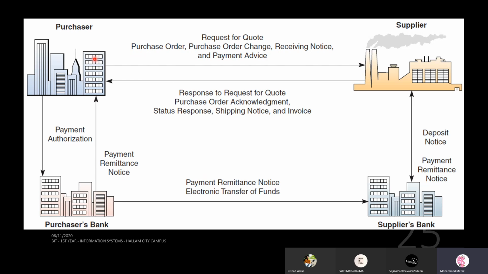when something needs to happen, so a purchaser will request for a quote from the supplier, so they will send some documents. Then supplier will respond with that. Then once the response comes, these people can make a payment authorization. When they are going to do the payment to the supplier, they will have to contact their relevant bank. Then the bank will respond and also give a notice to the supplier's bank. Okay, this much amount of money is going to be transferred, so make sure the order is gone. Then what happens is the deposit notice or whatever things happens will be passed to the supplier. Then the supplier will start doing.